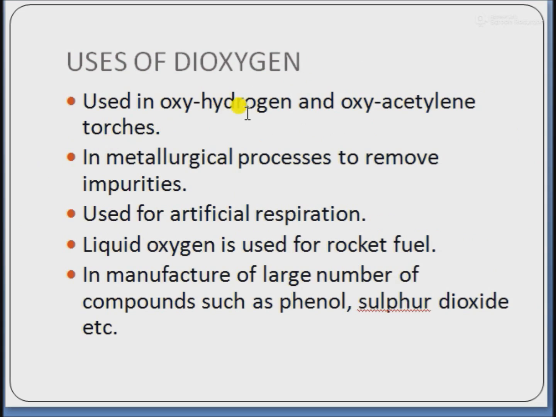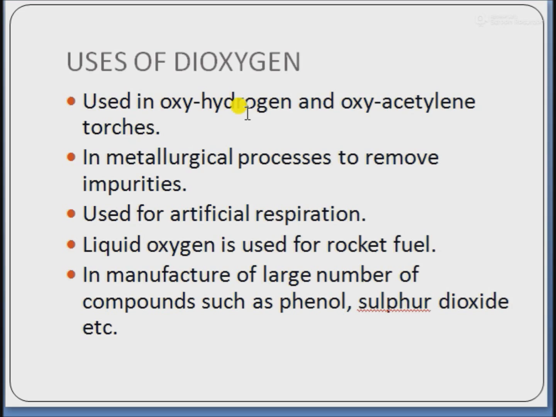Next are the uses of dioxygen. Dioxygen is used in oxyhydrogen and oxyacetylene torches, which are used for cutting and welding of metals. Next, it is used in metallurgical processes to remove the impurities of those metals and nonmetals which form volatile oxides, for example, phosphorus, sulfur, etc. Next, it is used for artificial respiration in hospitals during surgeries, and by mountaineers and pilots at high altitudes.